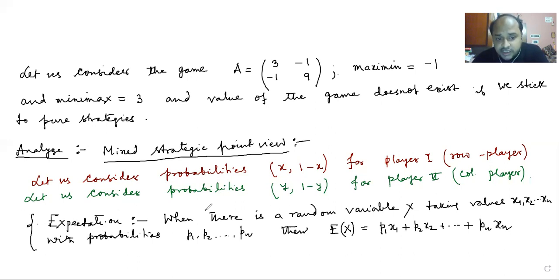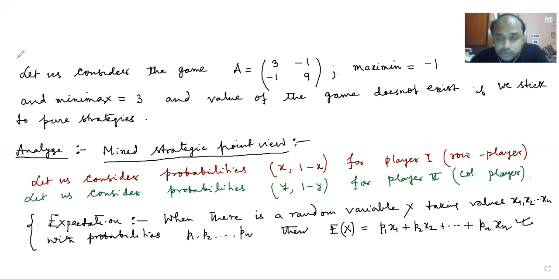So expectation is defined, when there is a random variable capital X taking values x1, x2, xn with probabilities p1, p2, pn, then E of X is equal to p1 x1 plus p2 x2 plus pn xn. First of all, I'm going to use this formula on the given matrix in the next page, and then I'm going to talk a little bit about expectation, because you have to understand what expectation is. First of all, let us apply this to our game matrix.